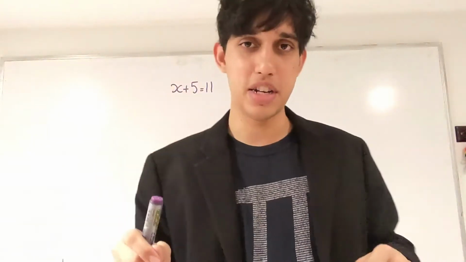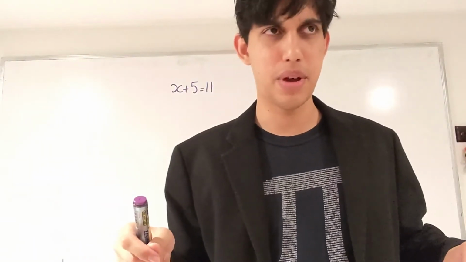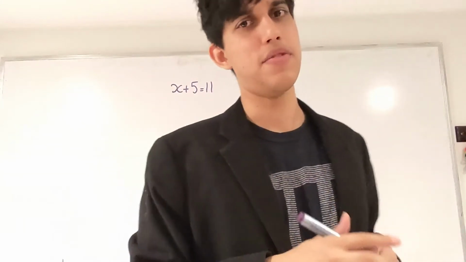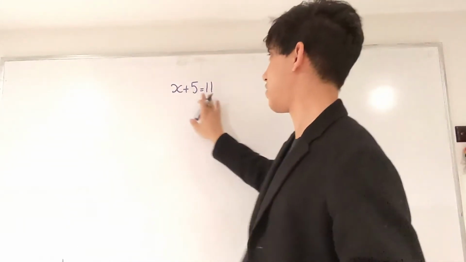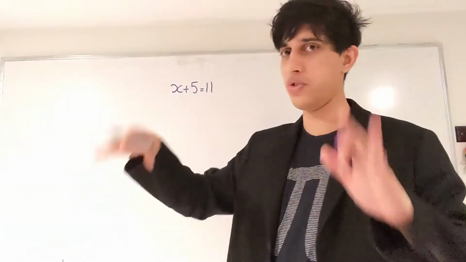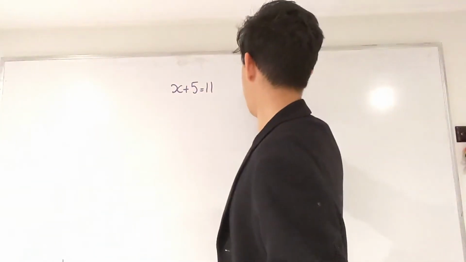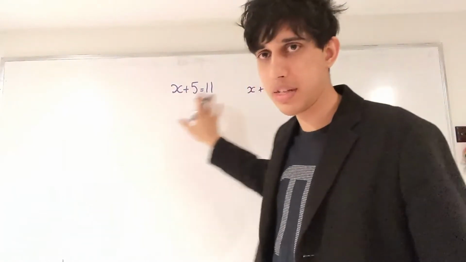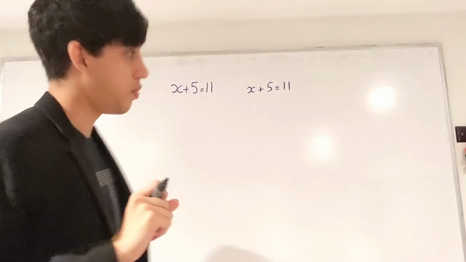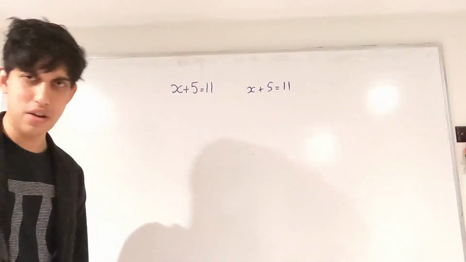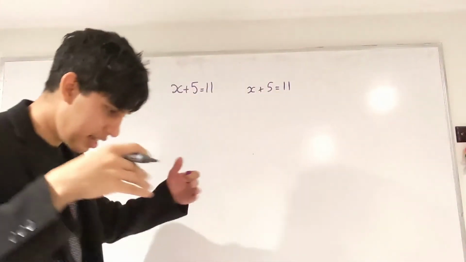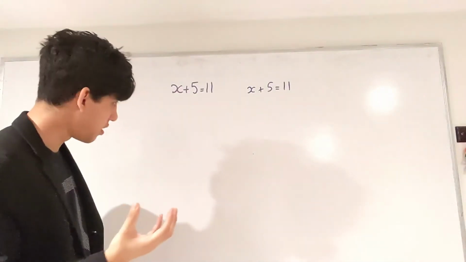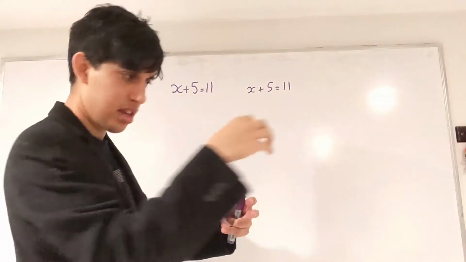The way I'm going to demonstrate how all these patterns are connected is I'm going to show you 2 ways of looking at this. We have x plus 5 equals 11, and I'm going to show you 2 ways of solving this simple problem. The first way of thinking is to think in sequence, like a story. To think, we have x, we get 5, and we have 11.